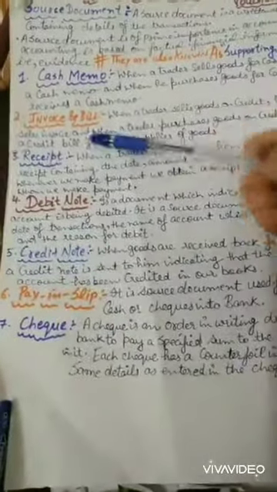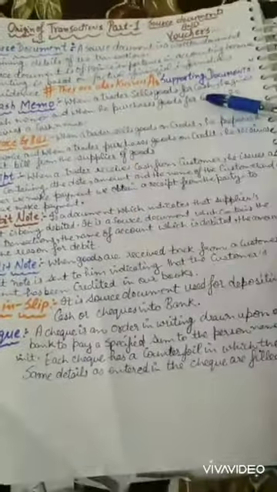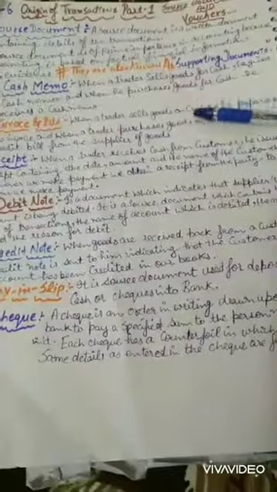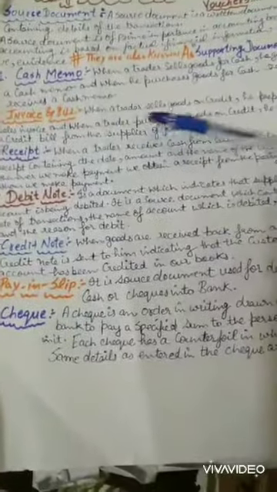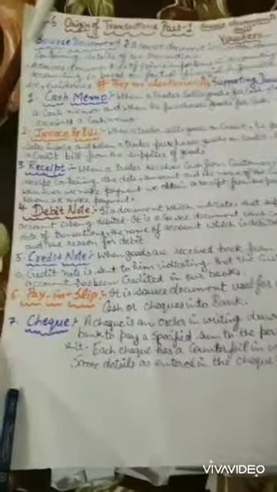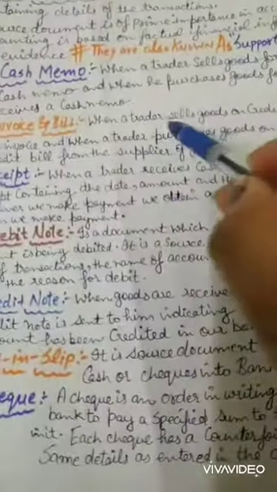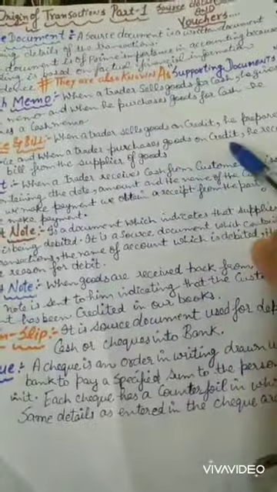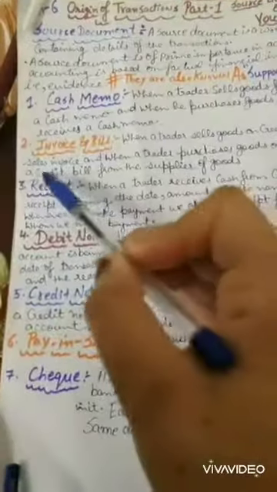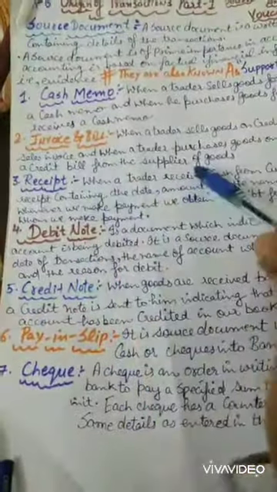Second one, invoice and bill. A cash memo is for cash, whether sale or purchase. An invoice or bill is on the basis of credit. Credit means udhar. When a trader sells goods on credit, he prepares a sales invoice. When a trader purchases goods on credit, he receives a credit bill from the supplier.